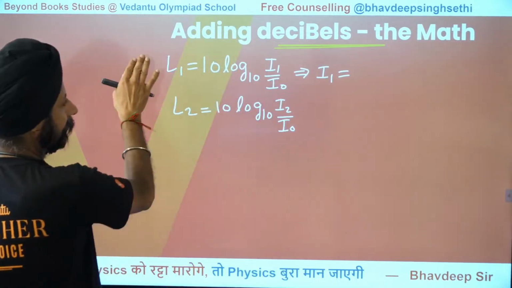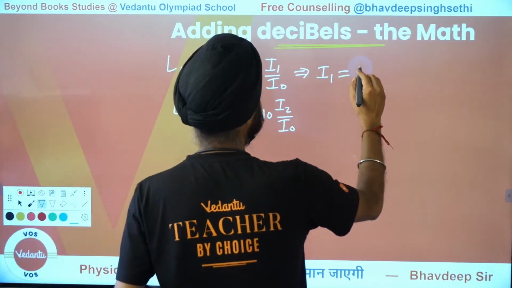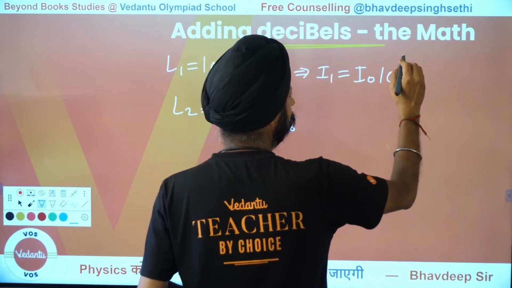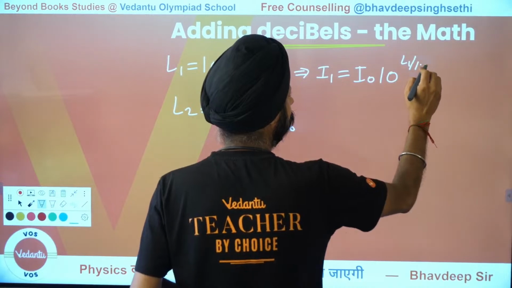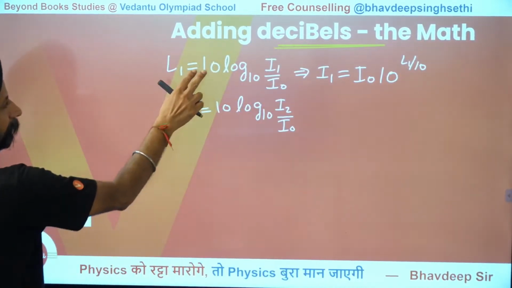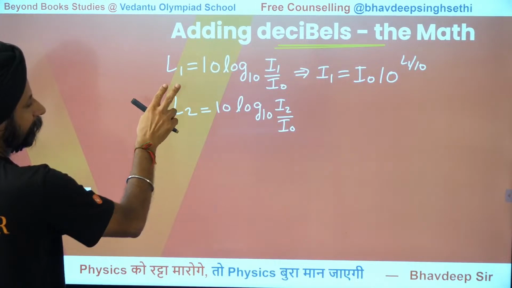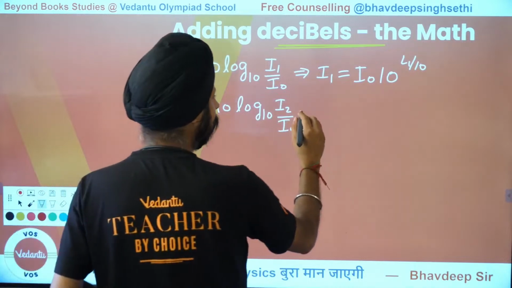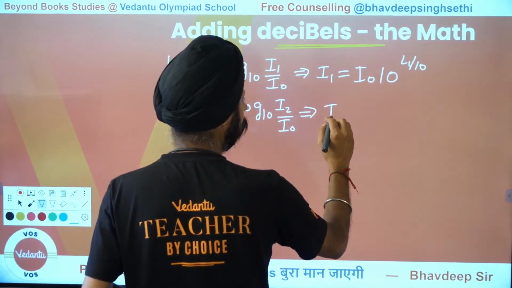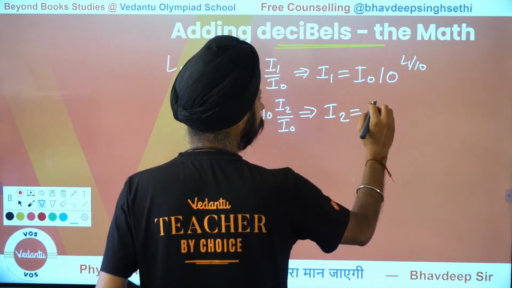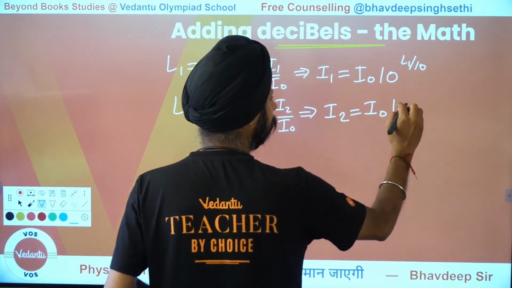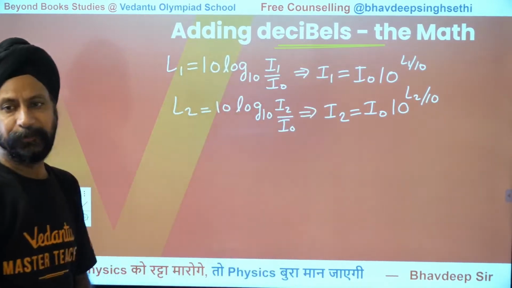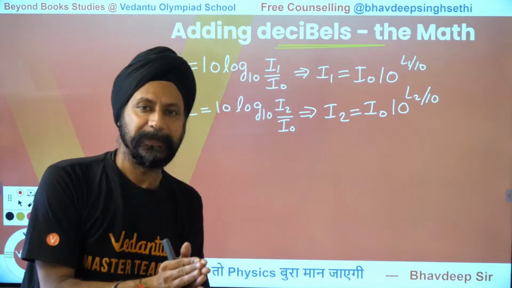You divide by 10, so basically I1 is going to be I naught times 10 to the power L1 by 10, isn't it? There's a 10 here, you divide it here, so L1 by 10, then the log converts to 10 to the power L1 by 10, and then you cross multiply. Similarly, this equation gives you I2 equal to I naught times 10 to the power L2 by 10. So you have I1 and I2, and you can add them together.